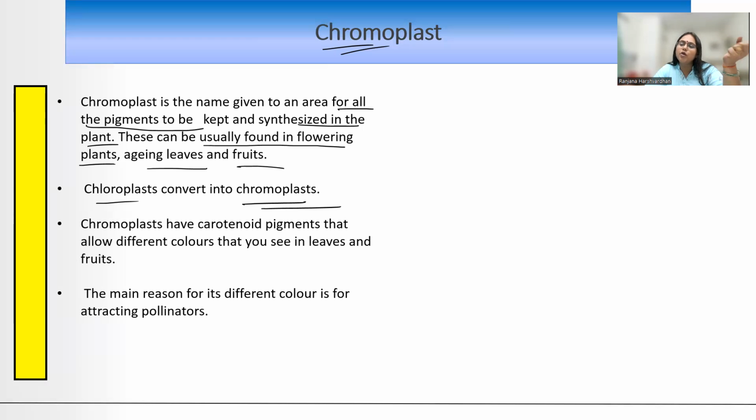ठीक है? तो orange और yellow color के लिए carotene होते हैं. ठीक है? Now, chromoplasts have got carotenoid pigments that allow different colors that you see in leaves and fruits, जैसे कि orange हो गया. The main reason for its different color is for attracting pollinators. So, क्यों ये color है? So that it can allow or go for the process of pollination by attracting various pollinators, insects, etc.